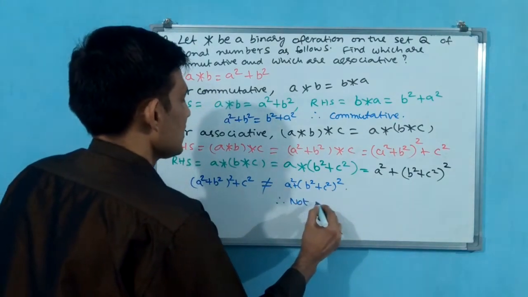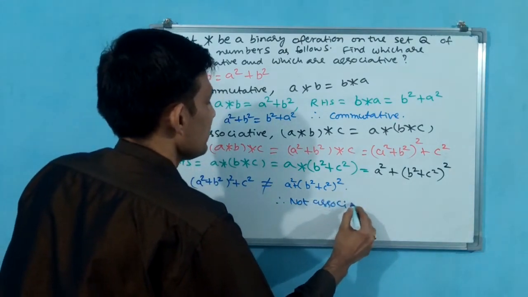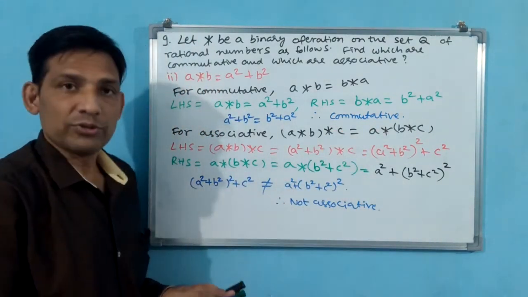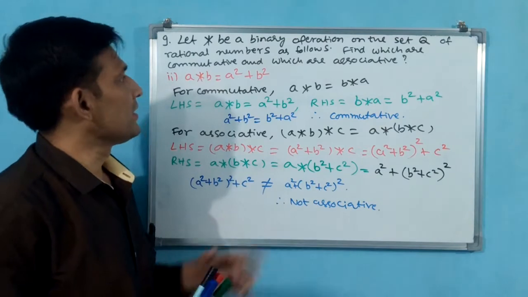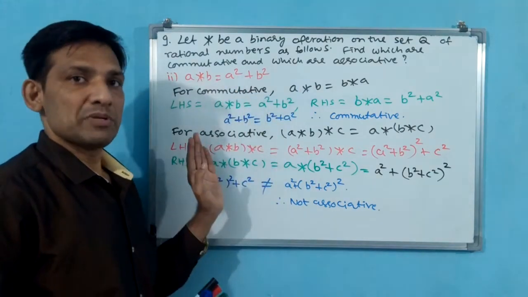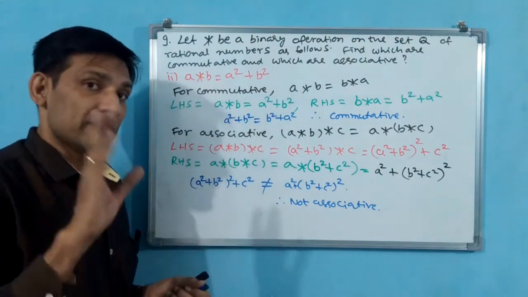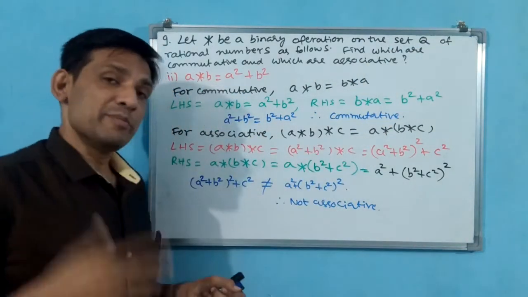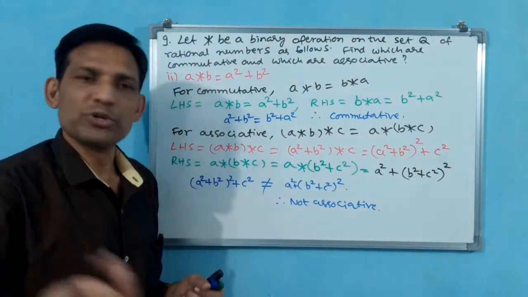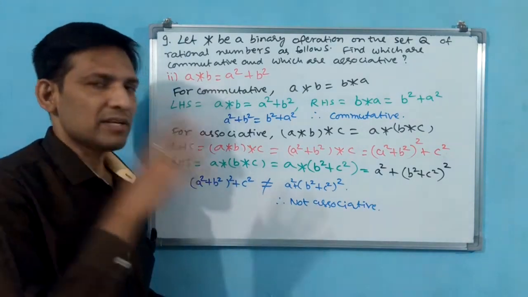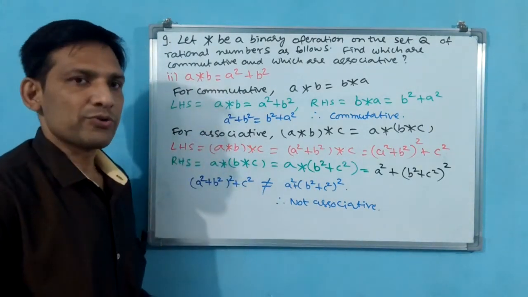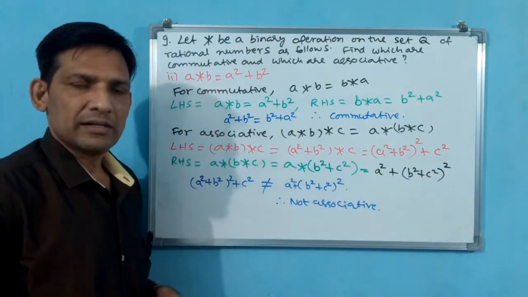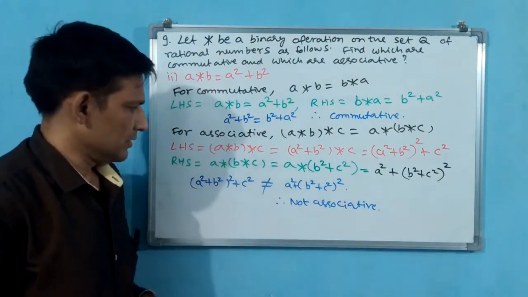Therefore, not associative. It may be commutative but not associative, that you have to keep in your mind. Plus comes means commutative may be there, but associative will not be there for every operation. For a normal A plus B plus C, it may be commutative and associative also. That depends on the question, what number we have taken, what is the operation and all. Until we do, we don't know.